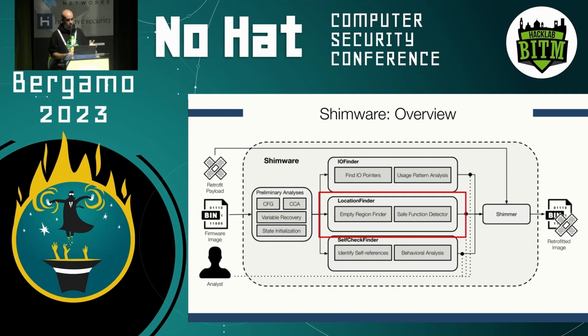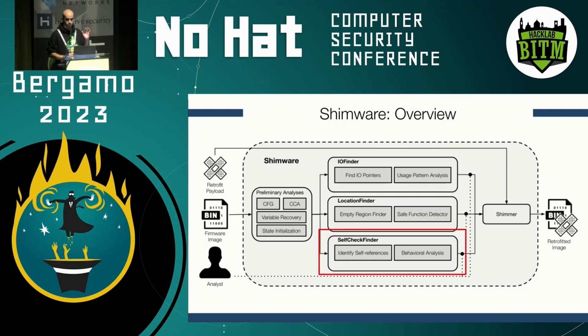But in general, we found that there are usually a few functions in firmware images that are not used by the firmware and that are left over from debug processes. So sometimes we find debug functions or other functions that were used during the development or the debugging process and are not used at runtime by the firmware. So we can override this function and we can inject our own patch.